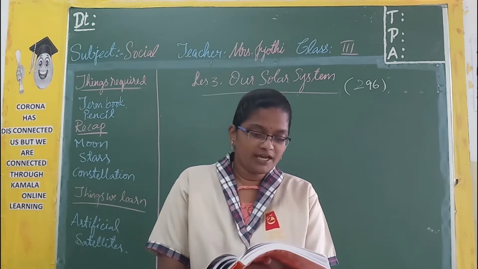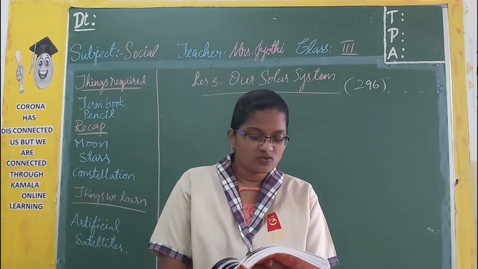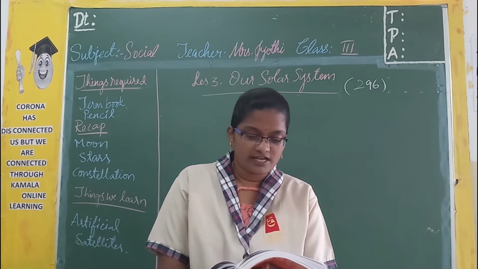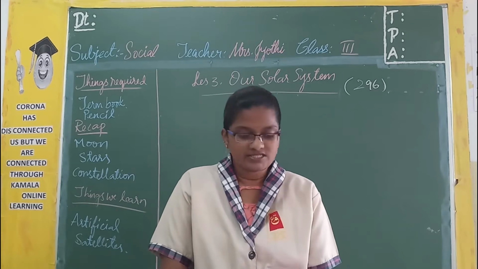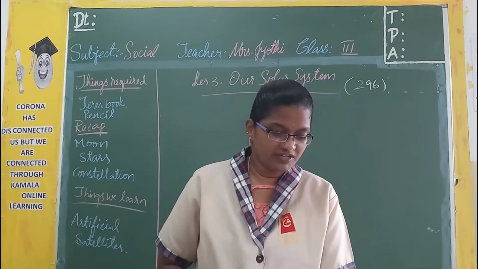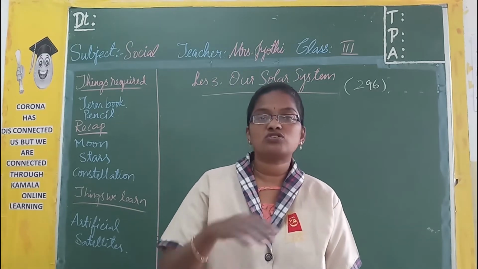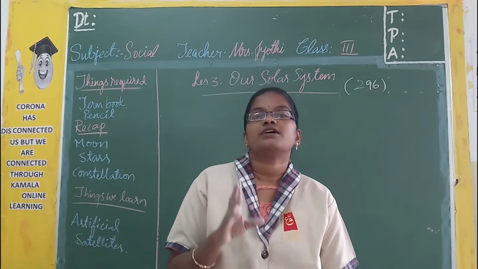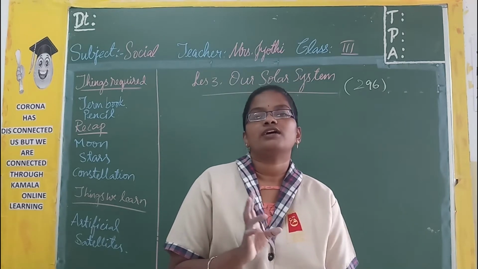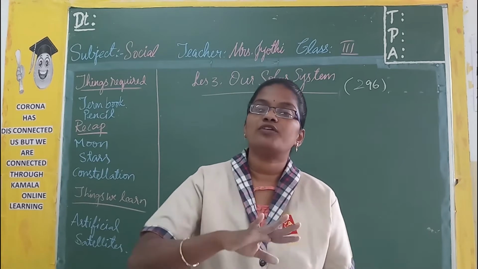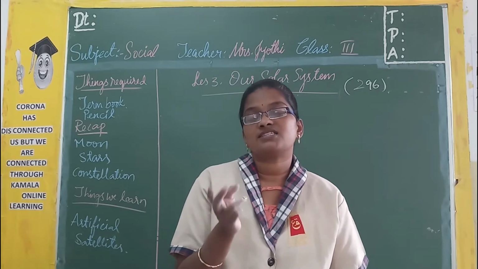A planet may have more than one satellite moving around it. The Earth has only one satellite. It is known as the moon. Jupiter has the largest number of satellites, and it is 63. Mercury and Venus do not have satellites at all. Most of the planets have satellites, and most have more than one, but Earth has only one. And Mars has two.